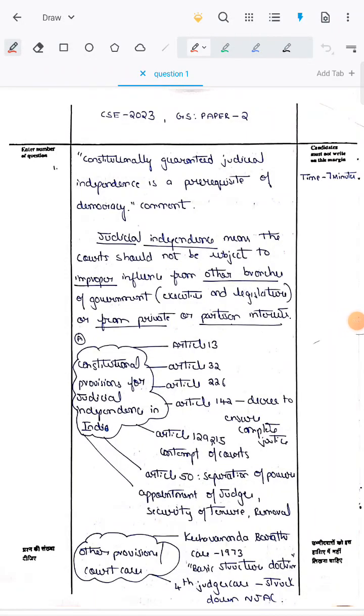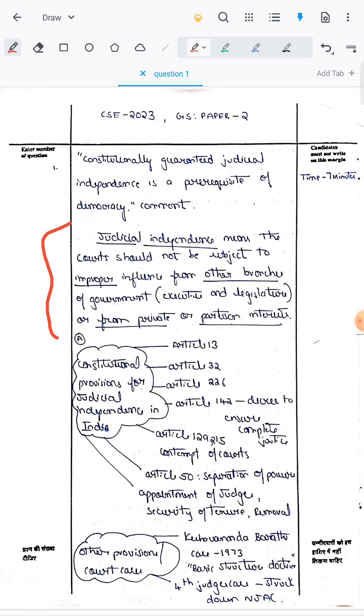Civil Service Examination 2023, GS Paper 2, question number 1. The question is, constitutionally guaranteed judicial independence is a prerequisite of democracy. Comment. Over here we have to comment on this particular sentence. This we can start by writing an introduction.